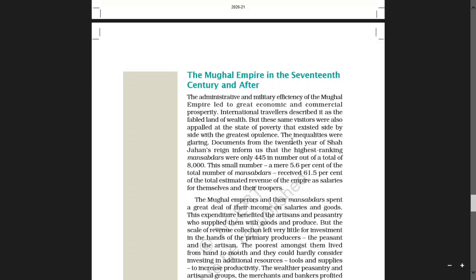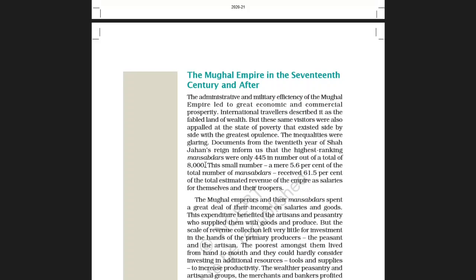Documents from the 20th year of Shah Jahan's reign inform us that the highest ranking Mansabdars were only 445 in number out of a total of 8,000.